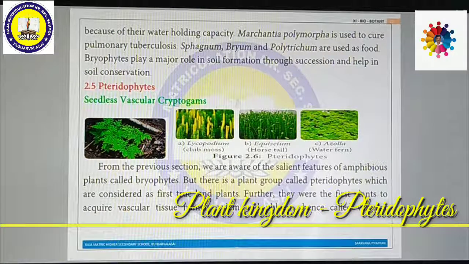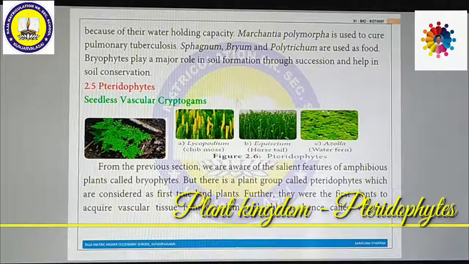From the previous section, we are aware of the salient features of the amphibious plant group called bryophytes. But there is a plant group called pteridophytes, which are considered the first true plants. So far we have seen that these are primitive plants. Further, they are the first plants to acquire the vascular tissue system, namely xylem and phloem.